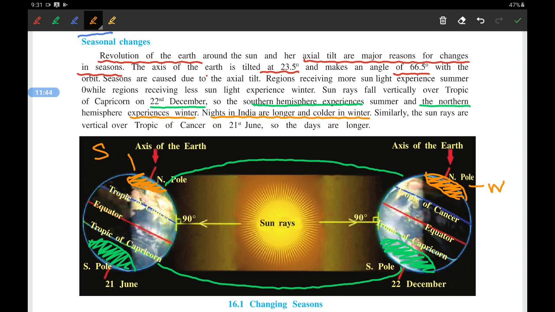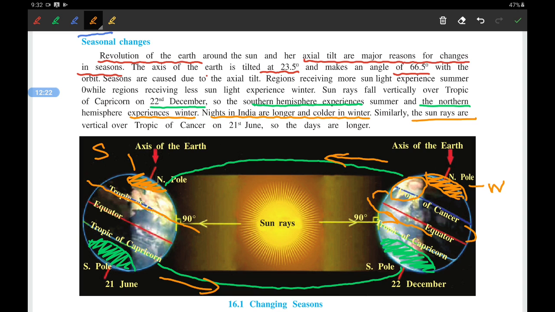Similarly, the sun rays are vertical over Tropic of Cancer. Tropic of Cancer is here. They are vertical. So here you can see India, right, it is having summer because it will be moving, right. You need to remember that earth is moving in this direction, at the same time it is also moving in a circular motion. Okay, it is also rotating on its own axis, right. That's why nights in India are longer and colder in winter.